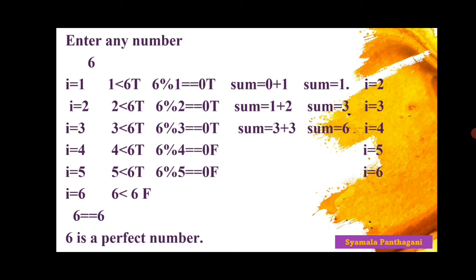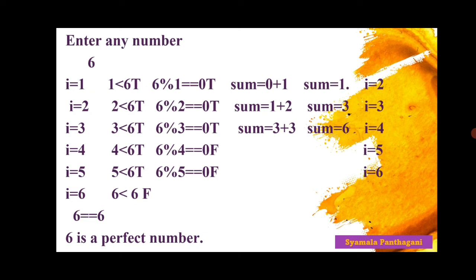If I divide the number 6 with 1, the remainder is 0. That is true. That's why the next statement is sum is equal to 0 plus 1, because already I have initialized the variable sum with 0. That's why 0 plus 1. The final value of sum is 1.